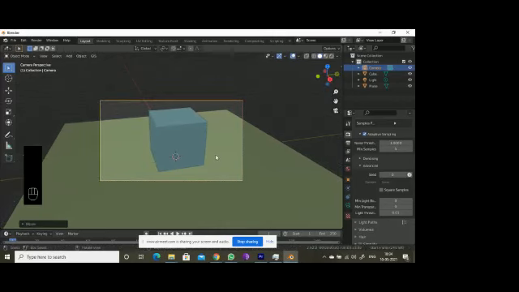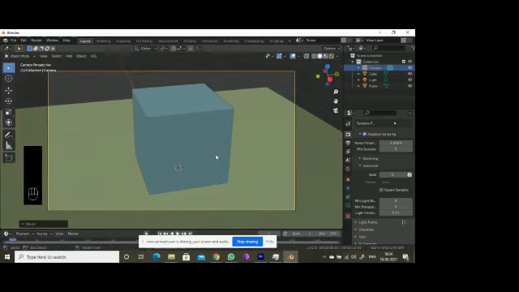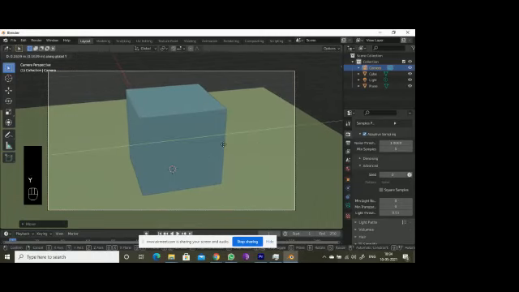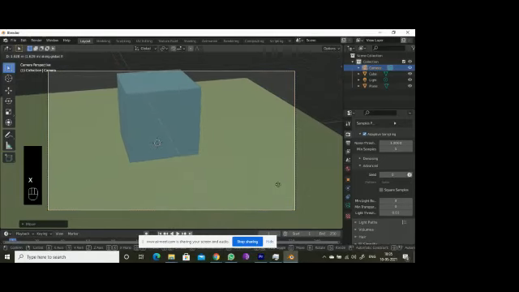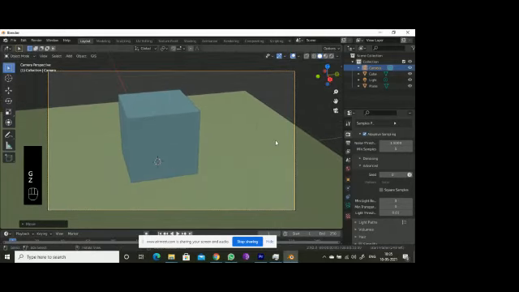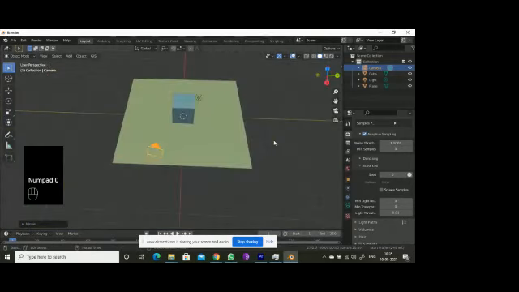Okay, it's nice, but I don't want like this. If you don't want like this, press GY. You can move it like this. GX, GZ. Okay, but this is too not satisfying.